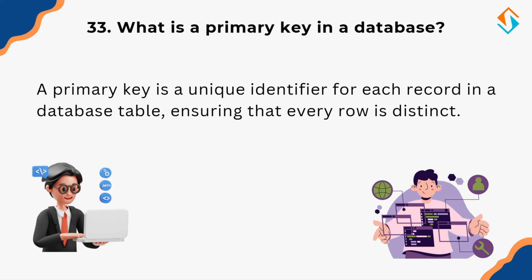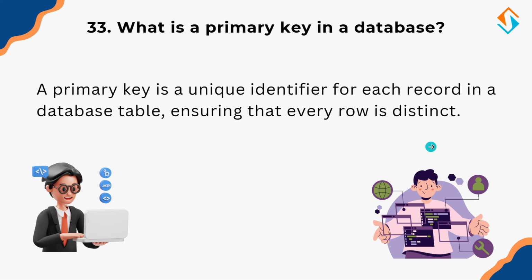A primary key is a unique identifier for each record in a database table. It ensures that every row remains distinct and prevents duplication. For example, in a student database, a student ID can serve as a primary key because no two students will have the same ID. Even if two students share the same name, their ID differentiates them. Primary keys play a crucial role in database indexing, ensuring fast retrieval and maintaining data integrity.